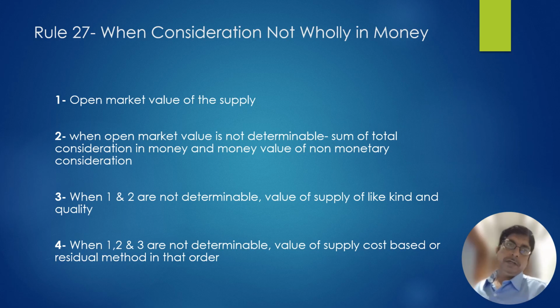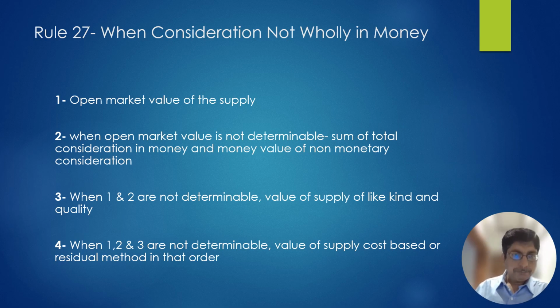Then let's see rule 27 of the CGST rules. When consideration is not wholly in money, then what it says is to see what the open market value is. If the open market value is not available, then monetize the non-monetary consideration. If that is also not possible, then like kind or quality. Else, residue method.